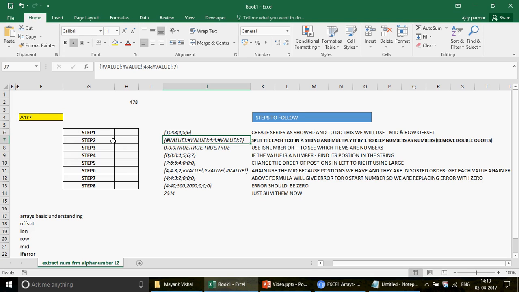Okay, so this is the sort of stuff we will do, and then we will find the position of these numbers, where exactly they are lying. For example, 4 is on the second position, 7 is on the fifth position, and then I'm going to keep that order in reverse. For example, if the 7 comes here, then first of all we will count its position and put it in the array in this form. So 7 comes in the position called 4.